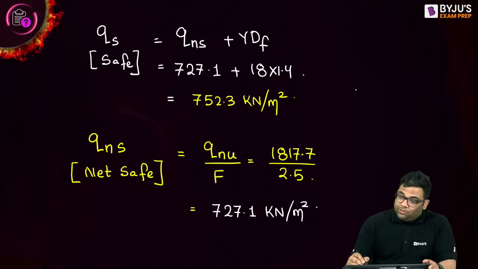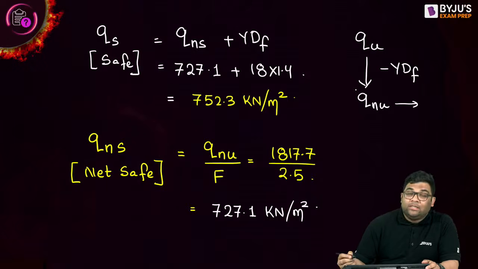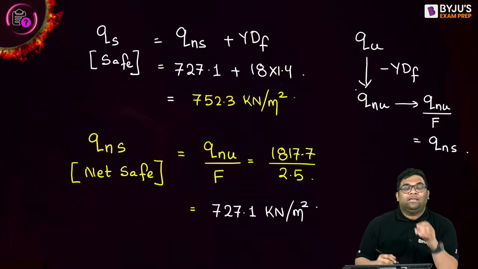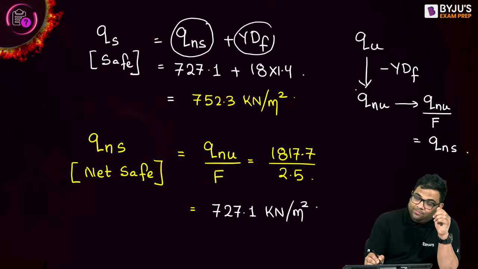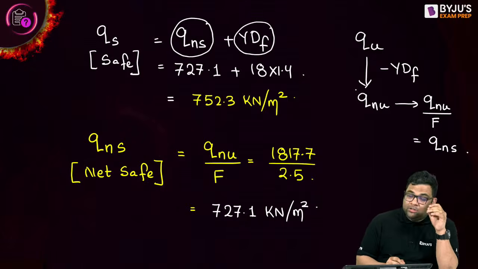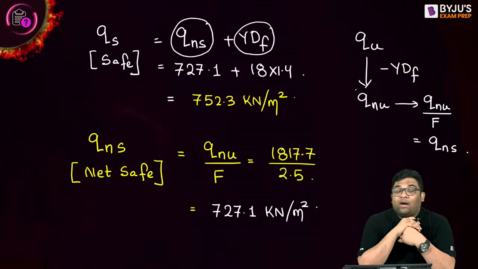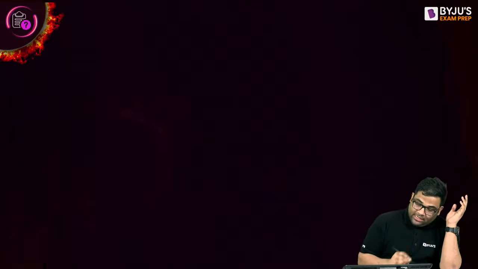So I'll just revise. We know the formula for Q, right? From Q, how to find out Q net ultimate? Just subtract gamma Df. And from net ultimate, how will you find out net safe? Q net ultimate divided by factor of safety will give Q net safe. And from net safe, how to find out Qs? Just add gamma Df again. So this is the story of ultimate bearing capacity, net ultimate bearing capacity, then net safe bearing capacity, and finally the safe bearing capacity.